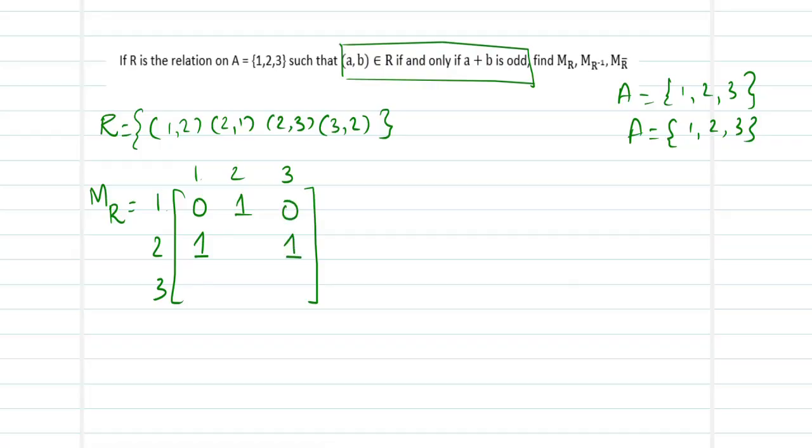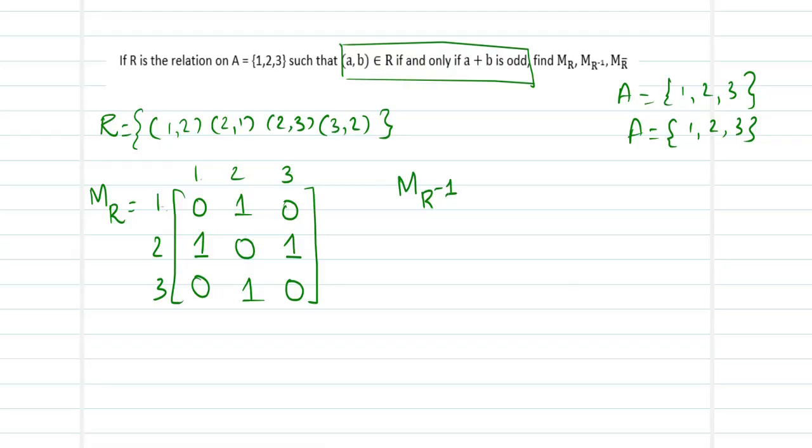So this becomes 0 because 3 plus 1 is 4, an even number. 2 plus 2 is 4, an even number. 3 plus 1 is 4, an even number. And 3 plus 3 is 6, which is an even number. And 3 plus 2 is 5, which is an odd number. So I give this as 1. So this is going to be the matrix of the required relation. And what is the relation? a plus b is going to be an odd number. Now we will move on to find the second requirement, which is MR inverse.